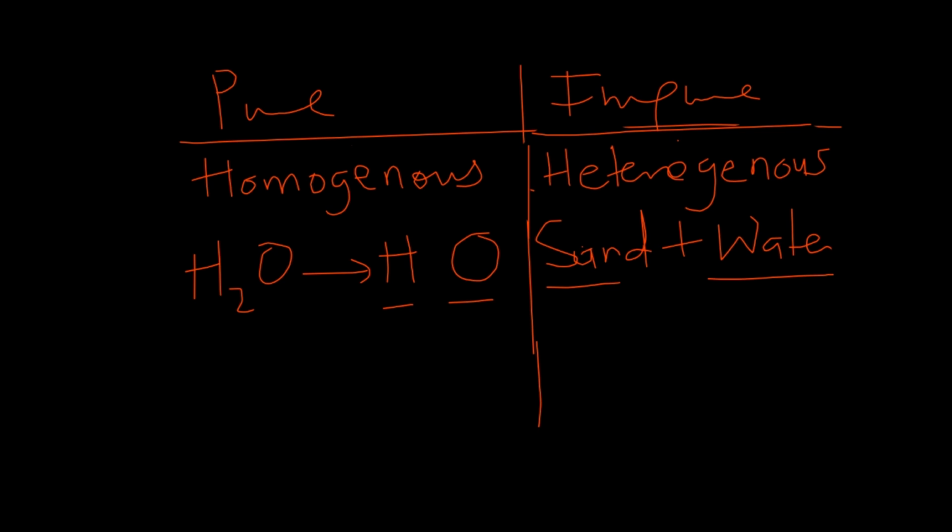So whilst pure substances are homogeneous in nature, impure substances are mostly heterogeneous. However, there are some impure substances that are also homogeneous. Let me give you an example. Let's say a mixture of salt and water.